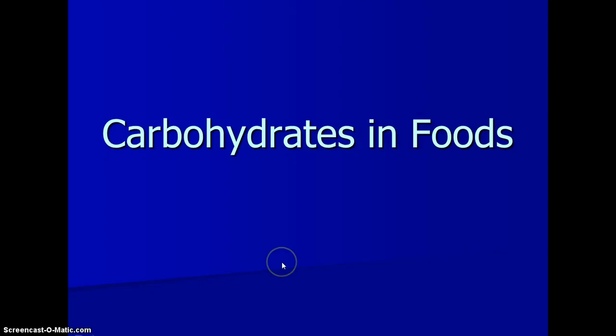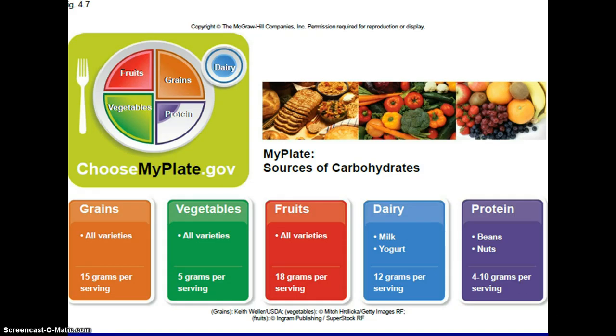This is part 2 of the carbohydrates review. Let's talk about where carbohydrates are found in foods. If you consider the food groups in MyPlate, you can see that carbohydrates are found primarily in grains and fruits and dairy. Because look at the numbers here: 12 grams per serving, 18 grams per serving, 15 grams per serving.